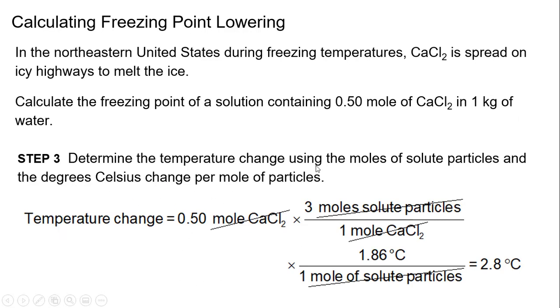Okay, so determine the temperature change using the moles. Here we have the 0.50 mole of calcium chloride in 1 kilogram of water. So we don't need the kilogram of water. That's just extra information. We have 1 mole of calcium chloride, 3 moles of solute particles, and we're using the 1 mole of solute particles for 1.86 degrees Celsius. This ends up producing 2.8 degrees Celsius. Now this is the temperature change for this reaction, but that's not the final temperature.